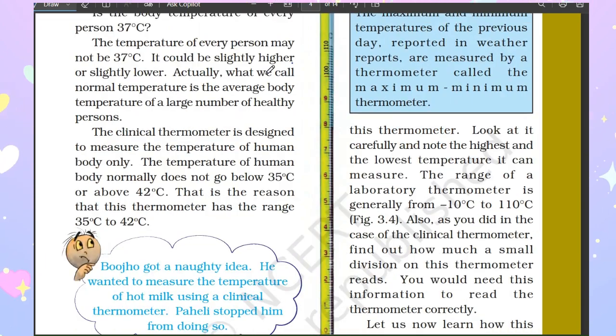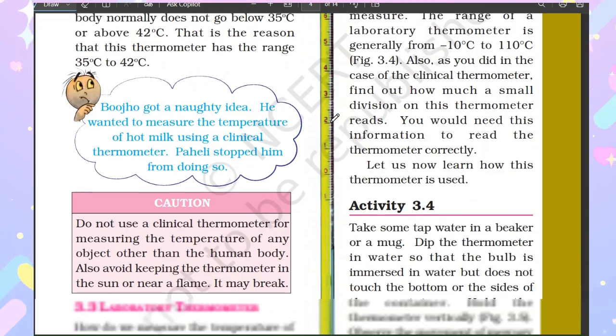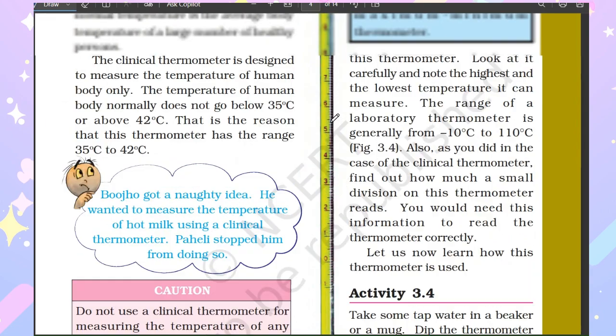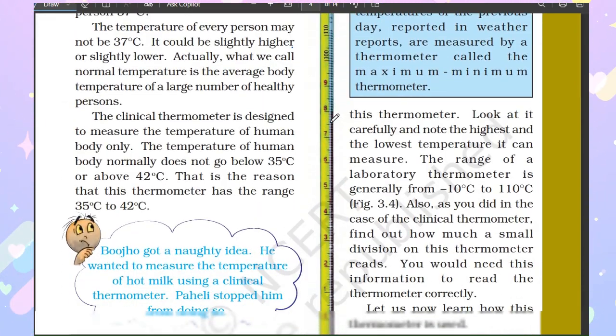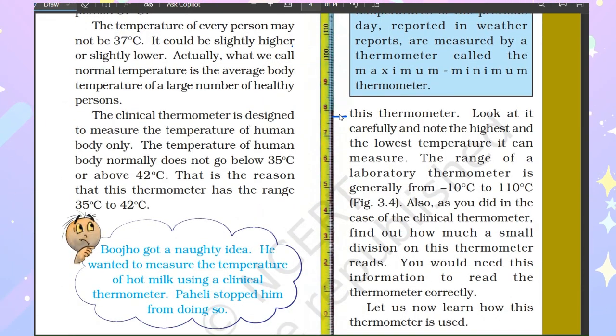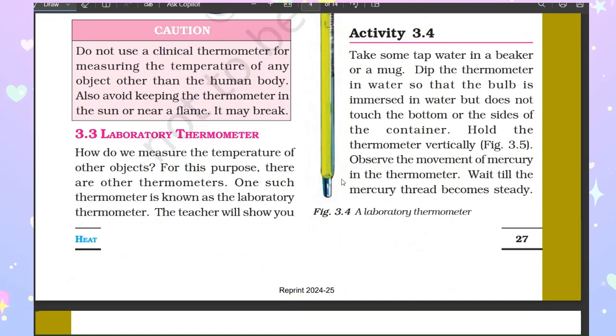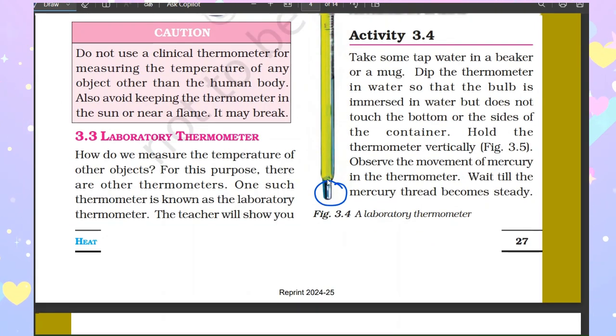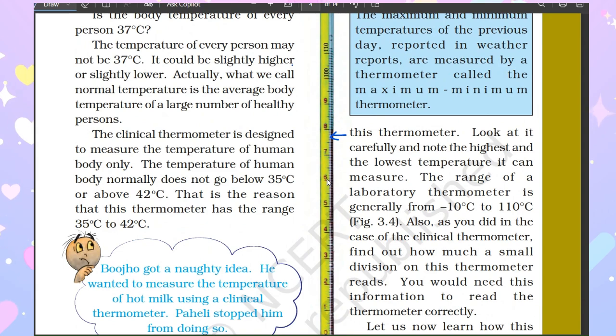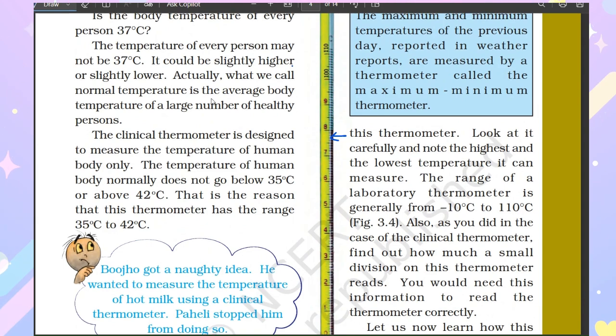So, here is the diagram for the thermometer. This one is the laboratory thermometer. This is the mercury needle, and here also is the bulb which contains the mercury. And the clinical one is different. Actually, what we call normal temperature is the average body temperature of a large number of healthy persons.